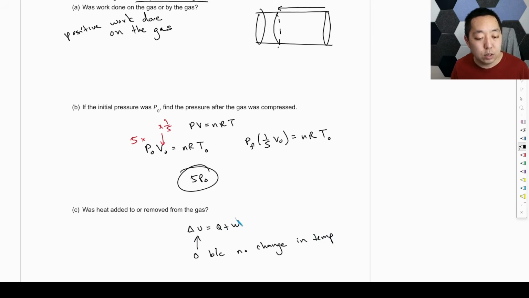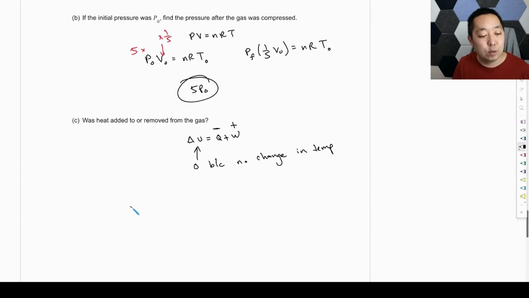Now the work was positive work, right? We said we did positive work here. So if the total is 0, then this number has to be negative. And if it's negative, that means heat was removed. So Q is less than 0. So that means heat was removed from the gas.